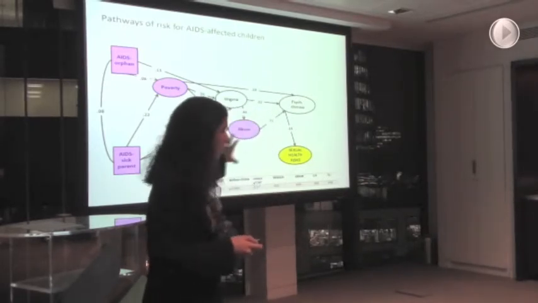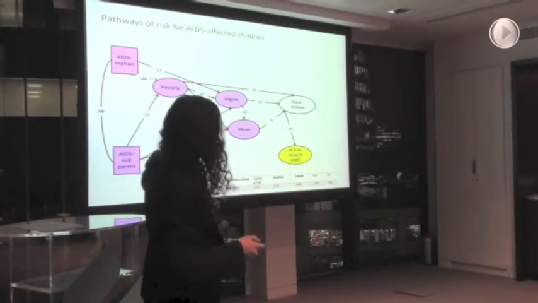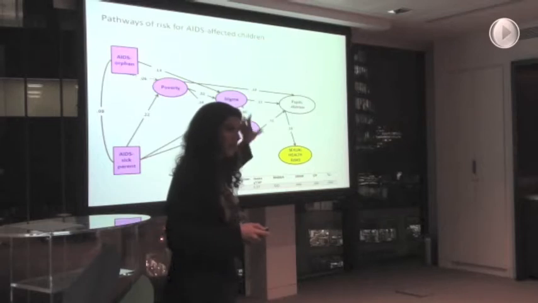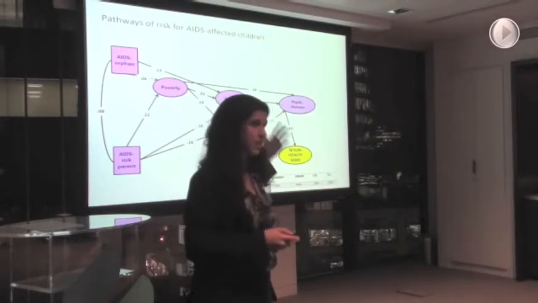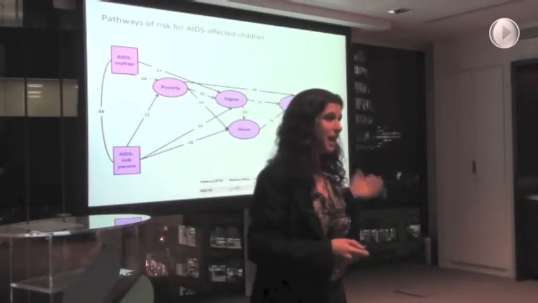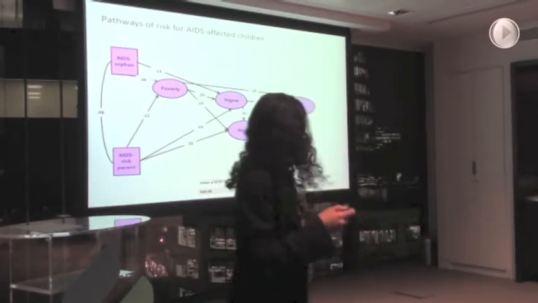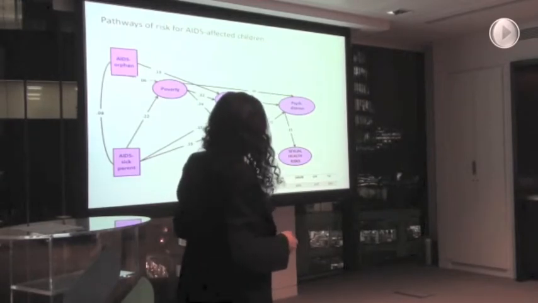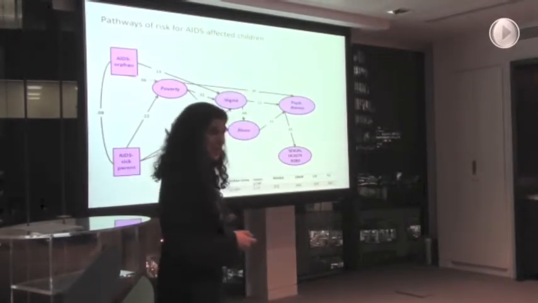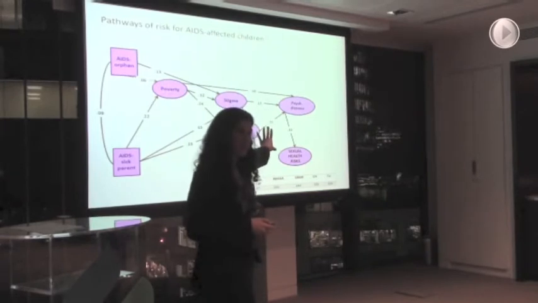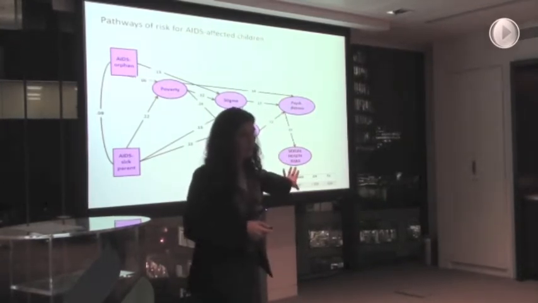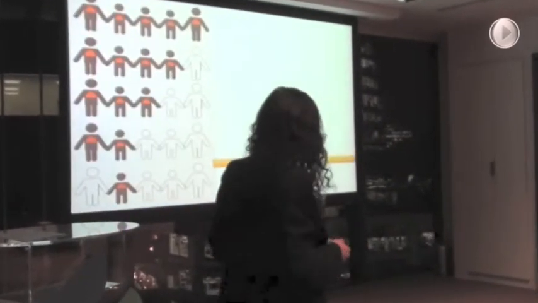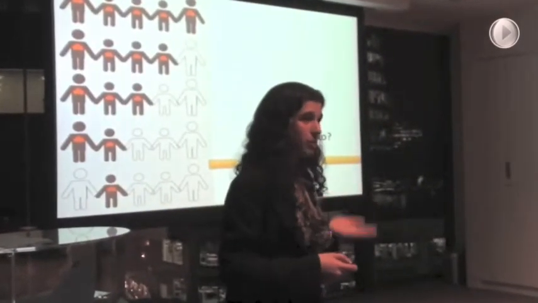We again see direct links from AIDS-sick parent and AIDS orphanhood into stigma. And this combination of poverty, stigma, and abuse is leading to increased psychological distress in the kids. And it's that psychological distress that's leading to the sexual health risks. Now, even if we can't change these, we might be able to change these ones in the middle if we're going to impact on the risk of that child becoming HIV positive. So this leads us to think, what can we do?